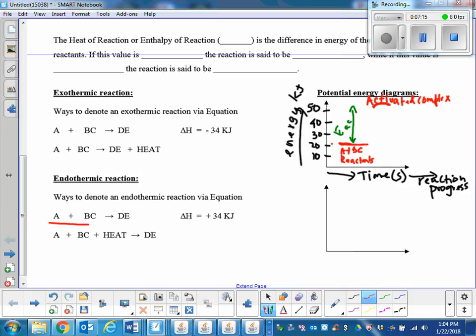So now, let's say the product, what is the product energy? 10. What is the energy of the product? 10 kilocalories. So this is the hill, right? This is called a potential energy diagram. It gives you the energy of the reactants and the products as they go through the reaction.